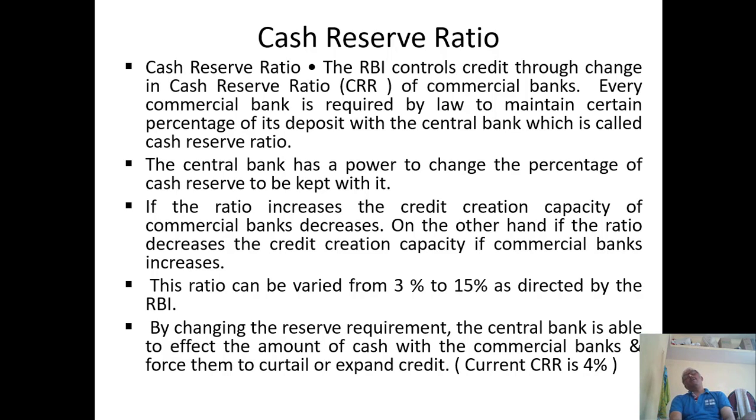All the commercial banks have to maintain CRR with the central bank. Depending on the situation, the credit creation capacity of the commercial bank is expected to increase.